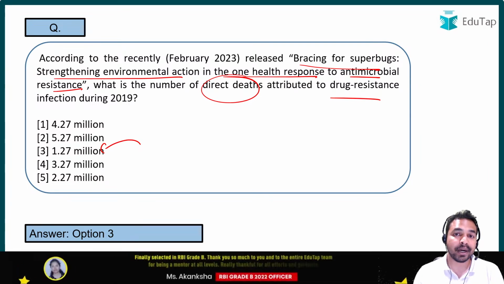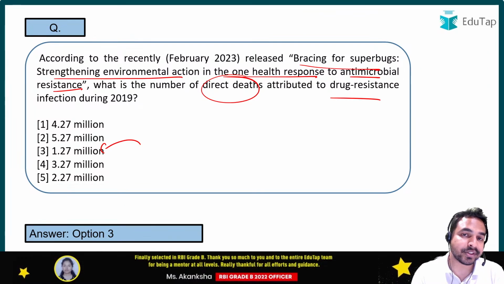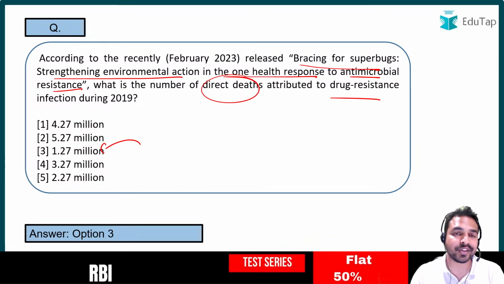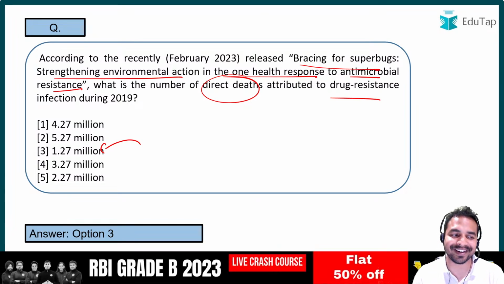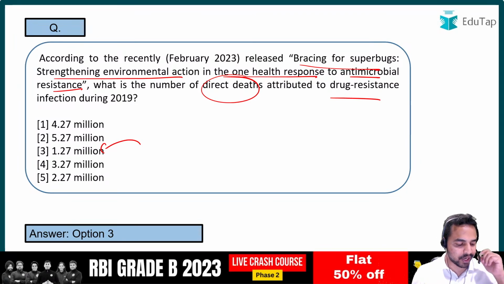If you answer a question incorrectly in this session, then in the exam you will find the same question and you will remember in your subconscious mind that yes, I answered this incorrectly in that session, but now I know what the right answer is. Okay, so guys, I hope that this is very much clear.